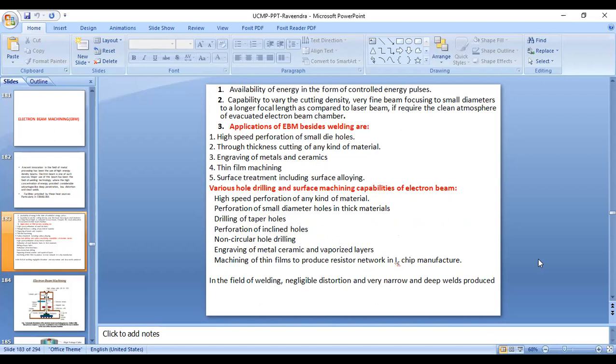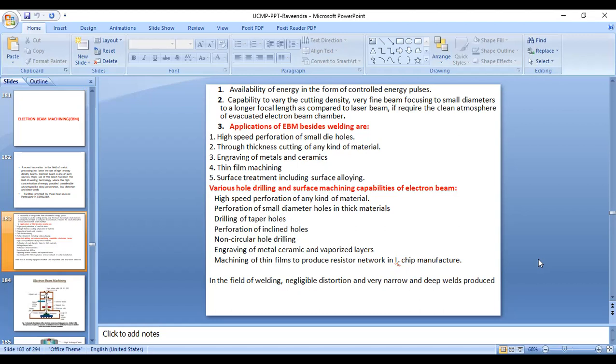Applications of electron beam machining besides welding are high-speed perforation of small die holes, through thickness cutting of any kind of material, engraving of metals and ceramics, thin film machining, surface treatment including surface alloying.